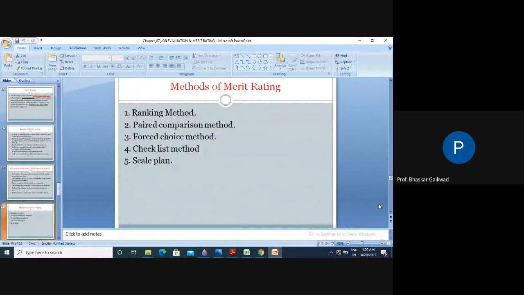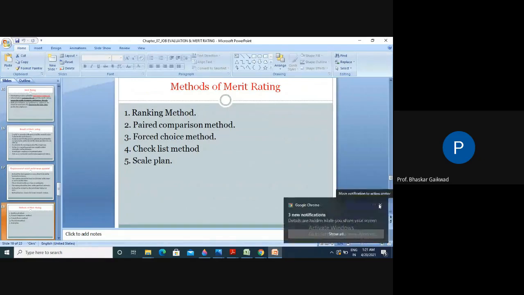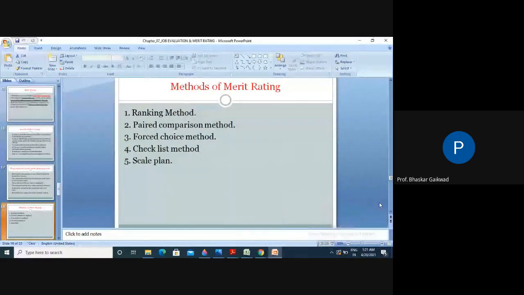Then methods of merit rating. Just like job evaluation, here also methods are there: ranking method, paired comparison method, forced method, checklist method, and scale method. So here you can give the ranking.